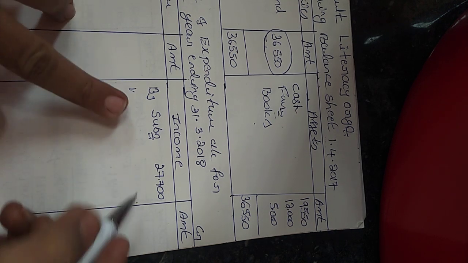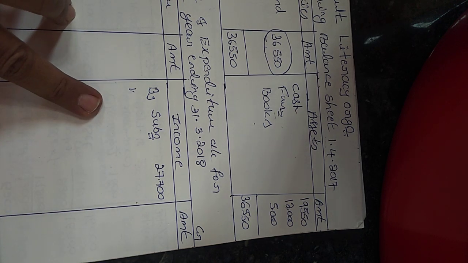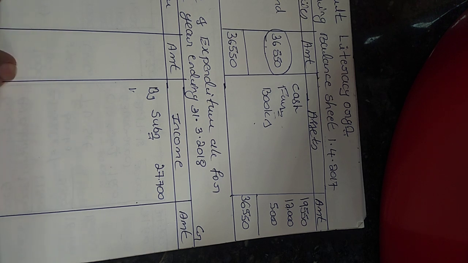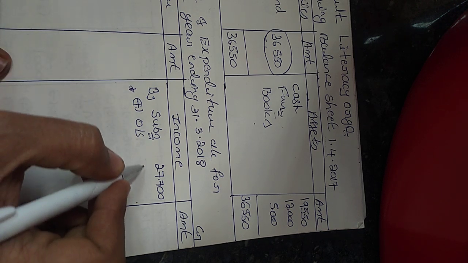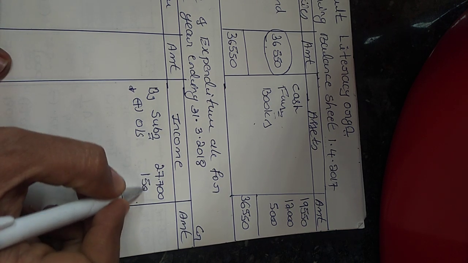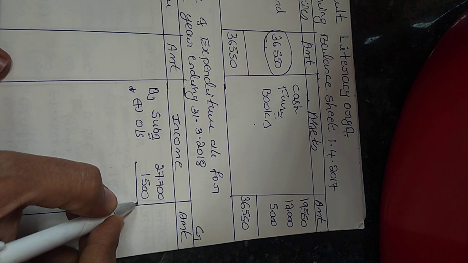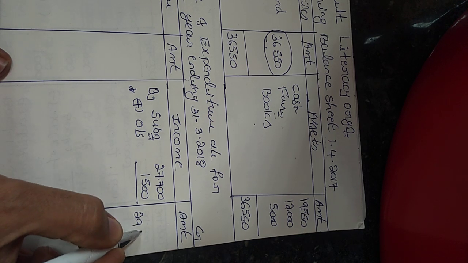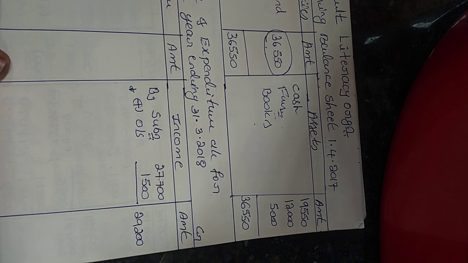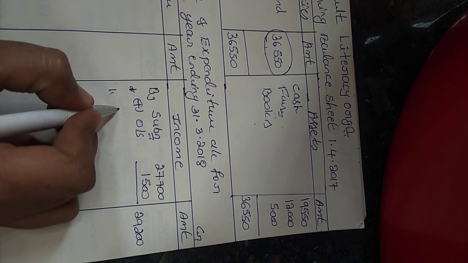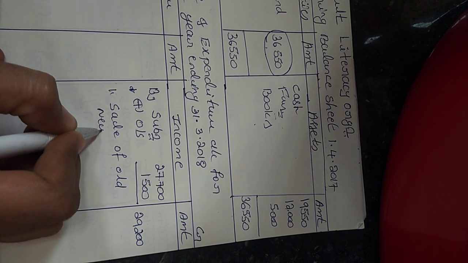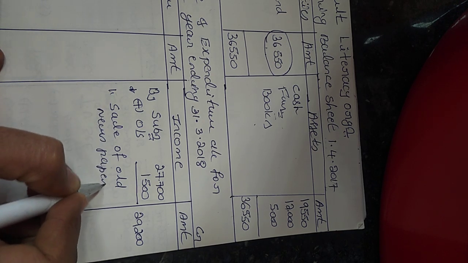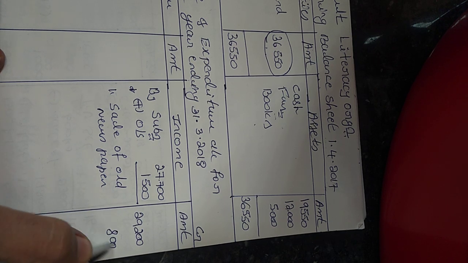Then sale of old newspaper. Sorry, one adjustment is there for subscription: subscription due on 31st March 2018, 1,500. So that is outstanding subscription. Add outstanding subscription 1,500. Then the outer column is 29,200. Then next one is sale of old newspaper 800. That is our regular income, sale of old newspaper amounting to rupees 800.